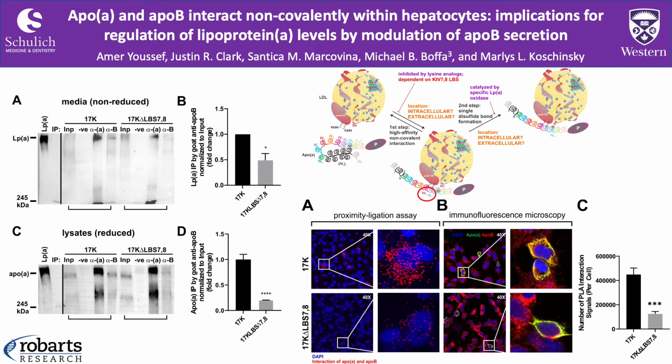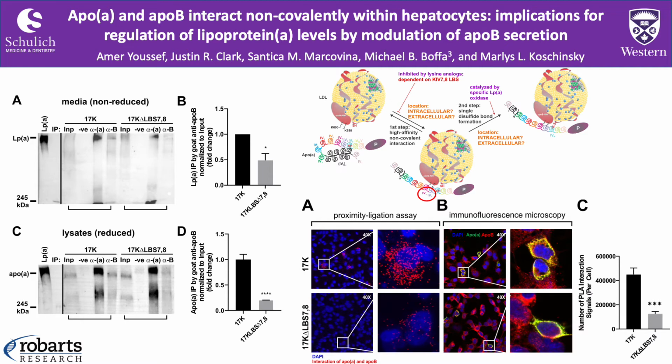For this, I did a co-immunoprecipitation on cell lysates and media from HepG2 cells transiently transfected with physiologically relevant 17 kringle ApoA, or 17K delta LBS 7-8, the ApoA variant with amino acid substitutions that abolish lysine binding in kringle 7 and 8, required to interact with ApoB. The pull down was done with an anti-ApoB antibody, and the immunoblotting was detected by an anti-ApoA antibody.